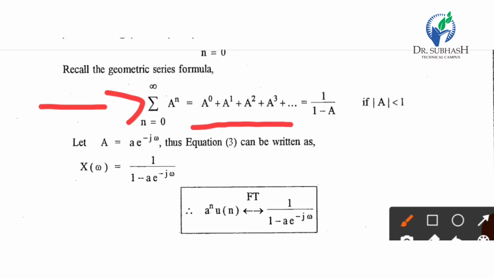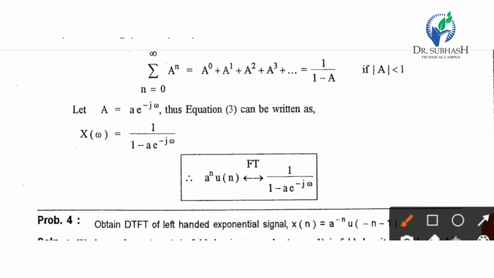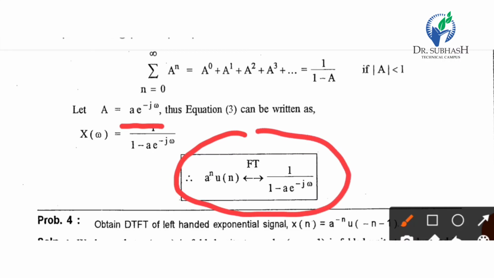So here in our equation, a is a multiplied by e raised to minus j omega. So we can directly write X of omega equal to 1 upon 1 minus a multiplied by e raised to minus j omega.